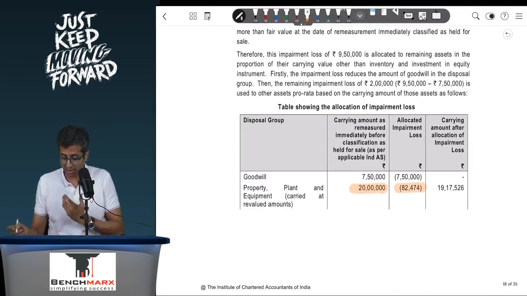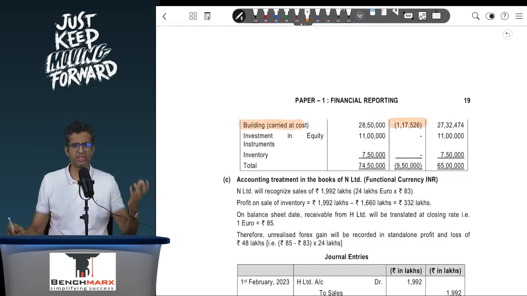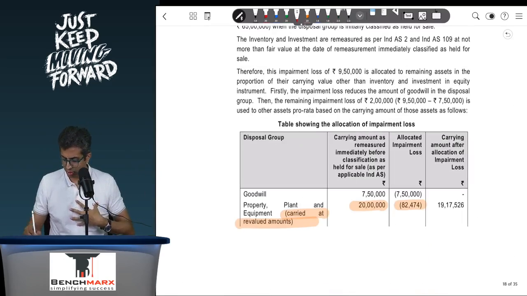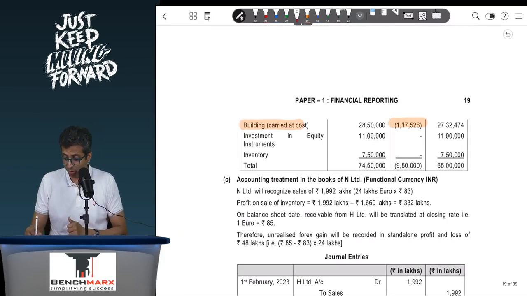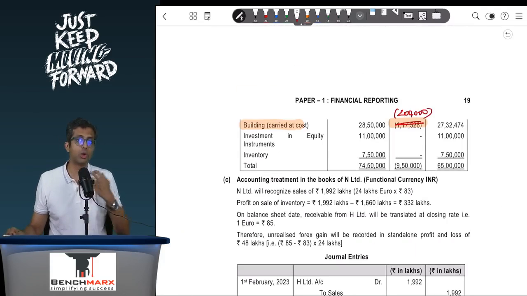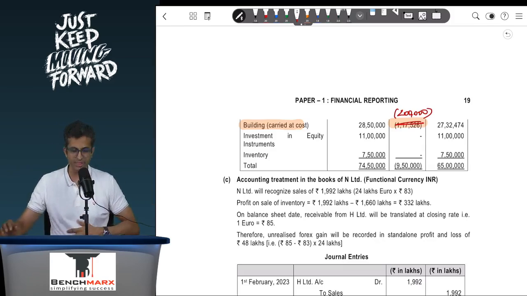So 82,474 is allocated to the PPE, and for the building also around 1,17,000 is allocated. Ideally an alternative solution should have been that nothing goes to the PPE because it is already at the revalued amounts, in which case if building cannot prove otherwise, then the entire 2 lakhs could have been attributed to the building, though we will refrain from doing this because, as per past trends, preferably do what the institute does.